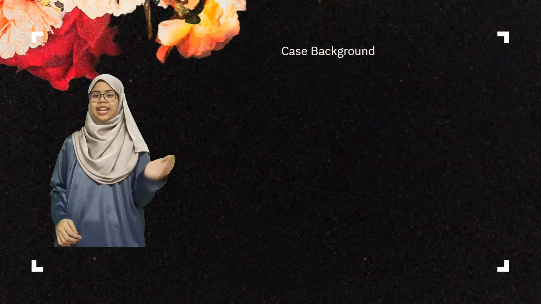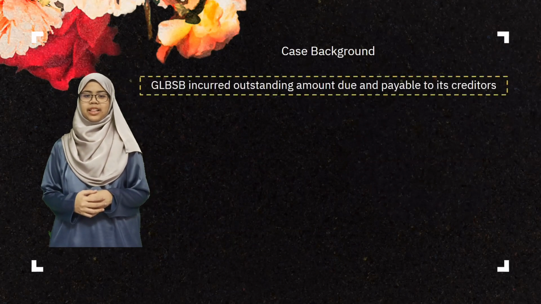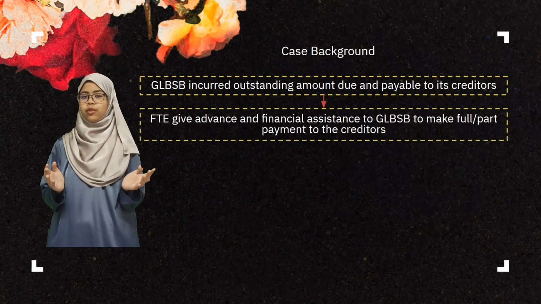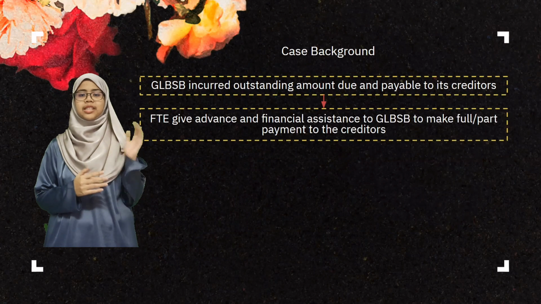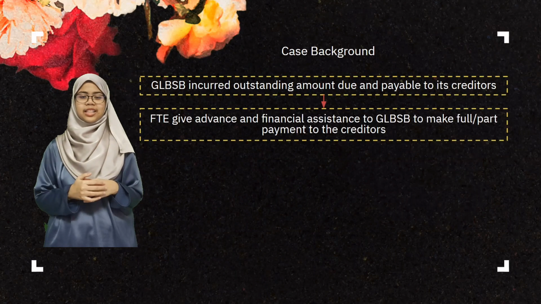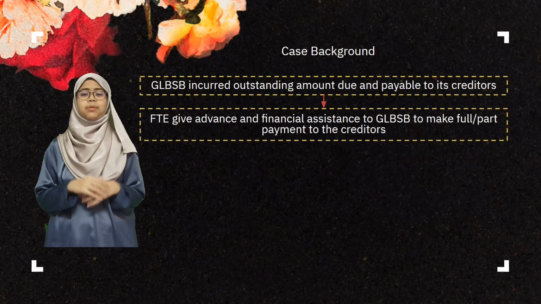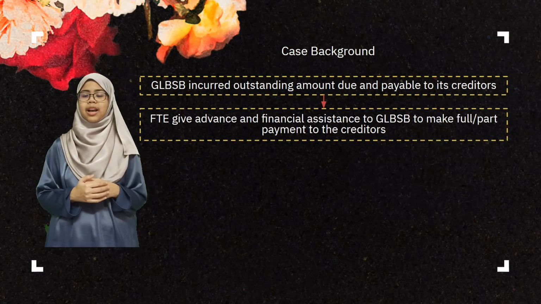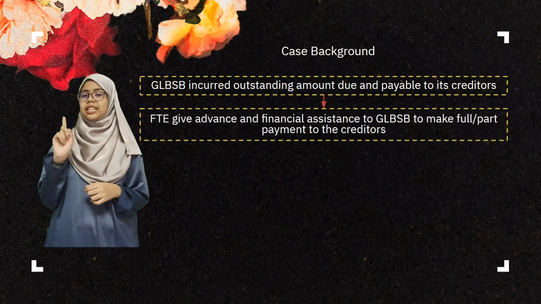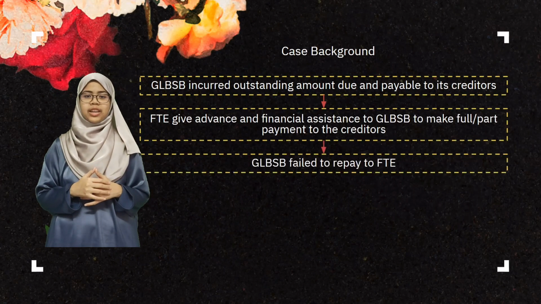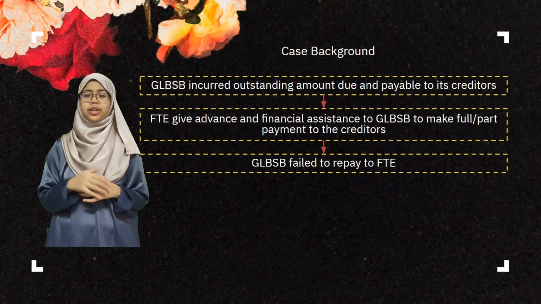The plaintiff claimed that GLBSB received advantage and financial assistance from FTE in helping them to make full or part payment of the outstanding amount due or payable by GLBSB to any of its creditors. And this has been acknowledged by both parties when FTE paid the outstanding sum on behalf of GLBSB. This also indicates that GLBSB received loans from FTE. However, GLBSB has failed to repay it.